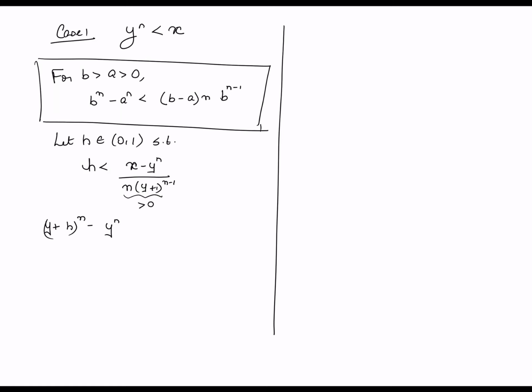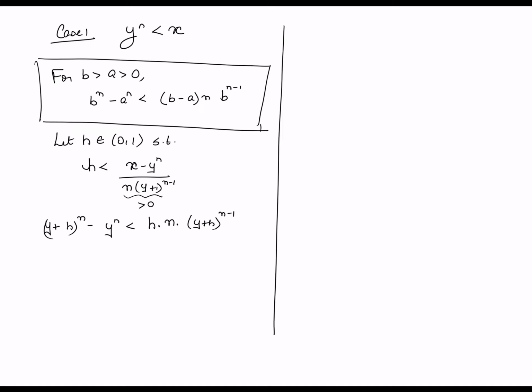For this I'm going to use the inequality in the box here, where b is y plus h and a is y. So this is therefore less than h times n times (y plus h) raised to n minus 1. So this follows from the inequality that we wrote before.